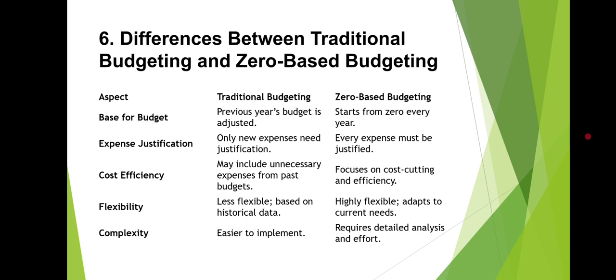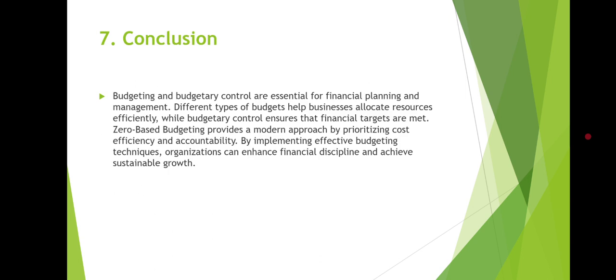And in case of zero based budgeting, it is highly flexible, adapting to current needs. And in case of traditional budgeting, it's easier to implement. And in case of zero based budgeting, it requires detailed analysis and effort.